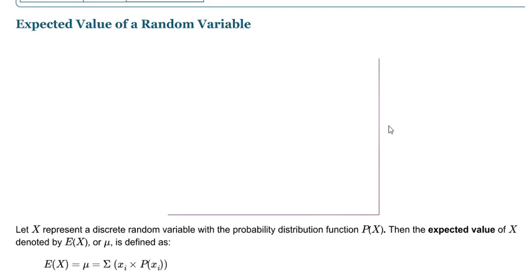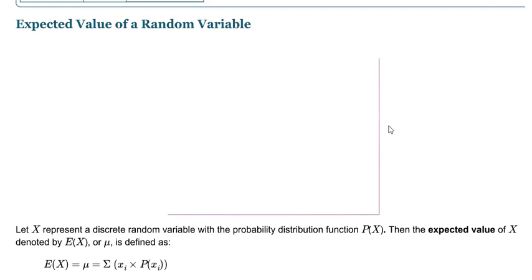In that we have learned two types of random variable: discrete random variable and continuous random variable. In a discrete random variable, the number of outcomes we can count.